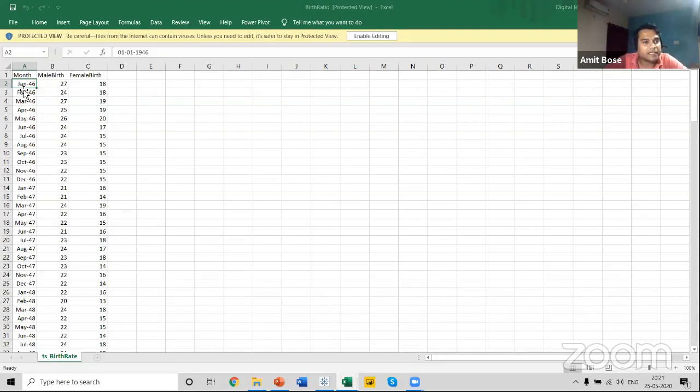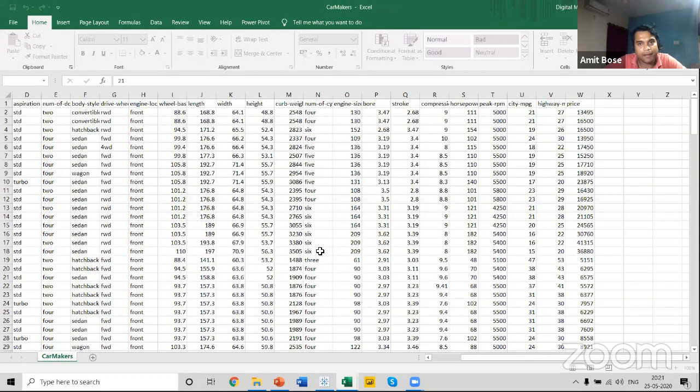This data set contains month-wise data in terms of male and female birth. Now let me connect it to Tableau and see how we can use the concept of a line graph in order to find some of the trends in the data.